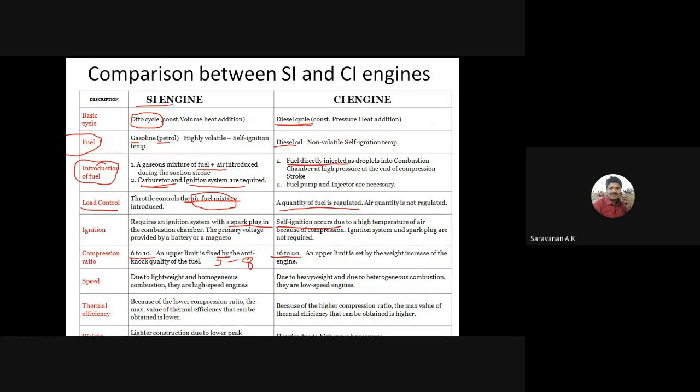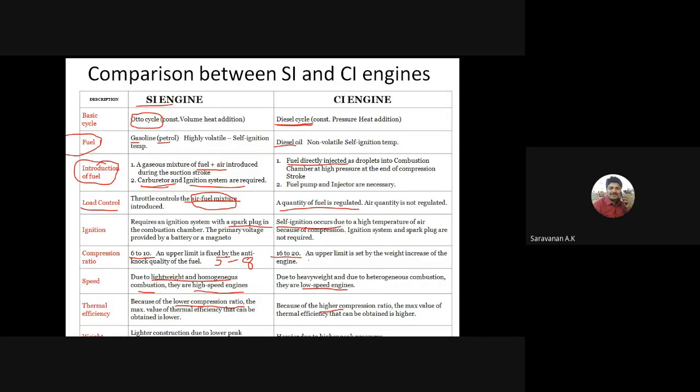Then the speed, right? Due to the light weight of the mixture, it will produce high speed engines, right? For the diesel engines, it's a low speed engine. Then the thermal efficiency is lower at lower compression ratios, and here the thermal efficiency is higher.